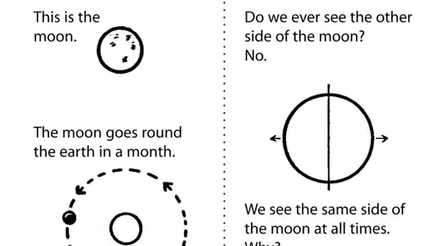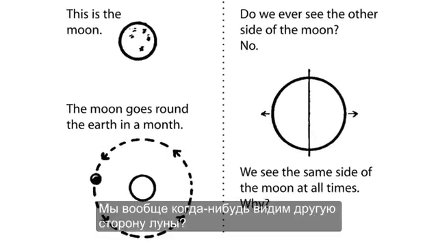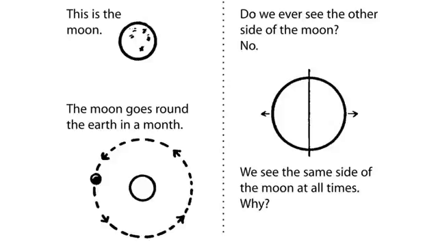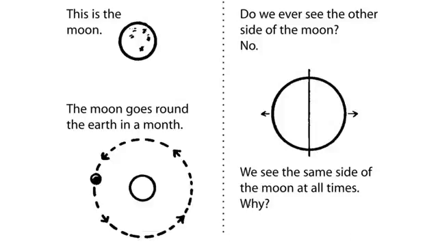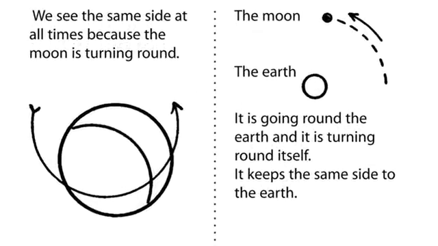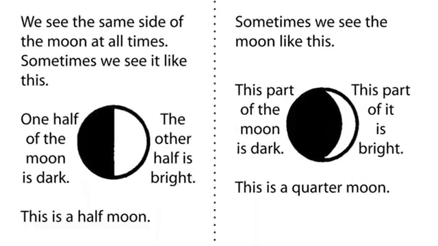This is the moon. The moon goes round the earth in a month. Do we ever see the other side of the moon? No. We see the same side of the moon at all times. Why? We see the same side at all times because the moon is turning round. It is going round the earth and it is turning round itself. It keeps the same side to the earth. We see the same side of the moon at all times.